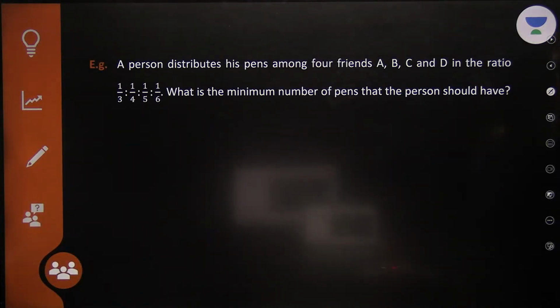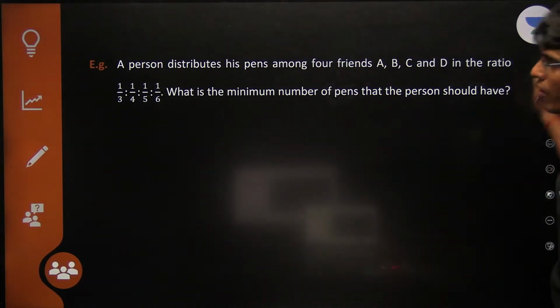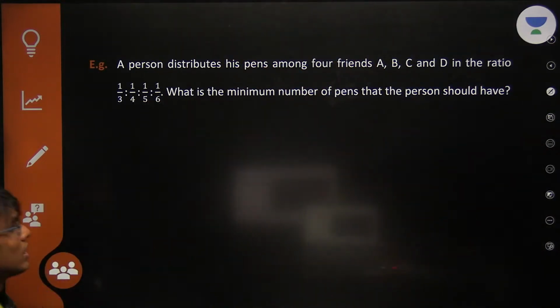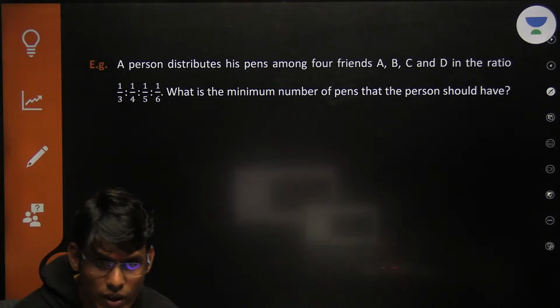A person distributes his pens among 4 friends, A, B, C and D in the ratio. What is the minimum number of pens that the person should have? Very interesting problem. Let's solve it.